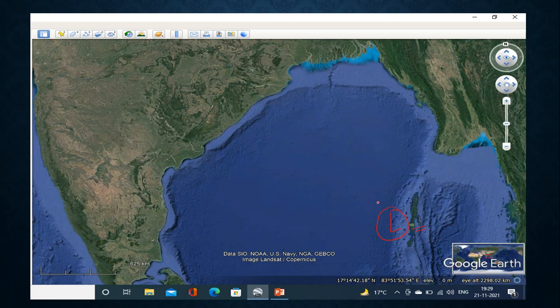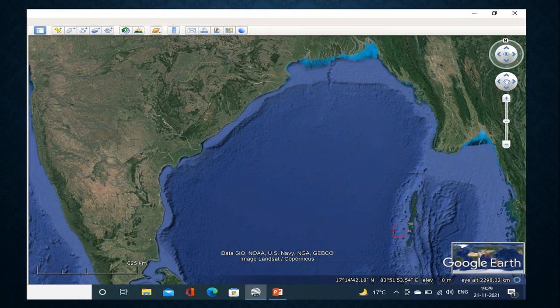Now, after the origination of the cyclone, say for example, this is the low pressure system. When the cyclone is moving towards the Indian coastline, because of the rotation of the earth on its axis, the movement of the cyclone will be towards the western direction. Now, when this low pressure system is moving towards the coastal land of India, it will be intensified.